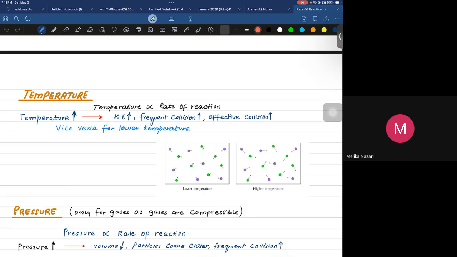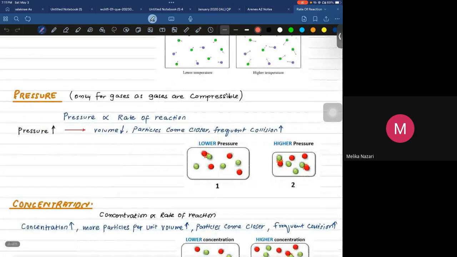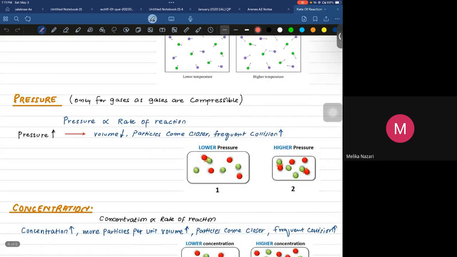And same with the pressure. When the pressure increases, the volume decreases, because they are inversely proportional to each other. In this, you can see that when there is a lower pressure, the volume was higher.